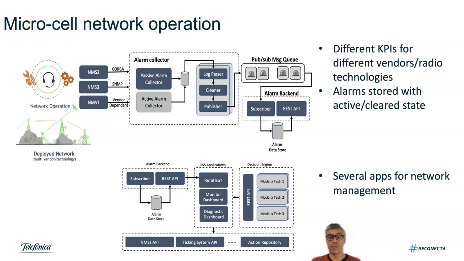On top of the alarm backend, different applications can be built. There are monitoring dashboards giving the status of the network, and diagnostic dashboards providing insights on potential failures and potential solutions to the failure. There is also a rural bot to interact with the on-field team to tell them which is the next site they have to go to for an intervention, what is the status of a given site, and many other insights. Also, there is the decision engine, where machine learning and analytics tools can be built to improve the OSS application. I'm going to show you later on one of the applications that we developed.